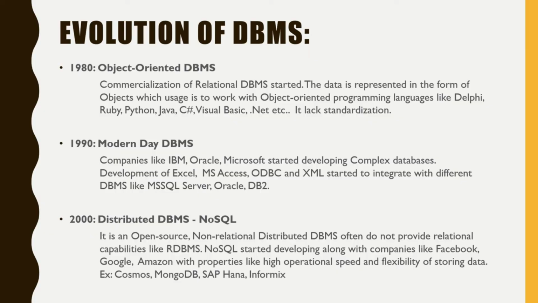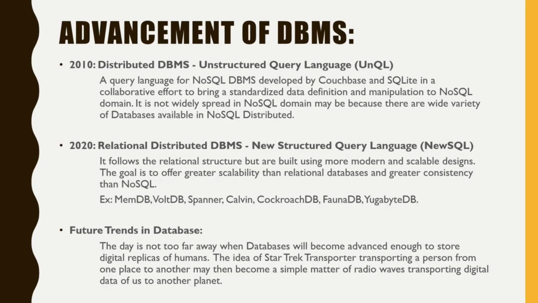NoSQL started developing along with companies like Facebook, Google, Amazon, with priorities like high operational speed and flexibility of storing data. These big companies process billions and trillions of records at a time, whose requirement was hard to fulfill with relational. Hence, they opted for distributed DBMS. Examples of these databases are Cosmos, MongoDB, SAP HANA, and Informix.